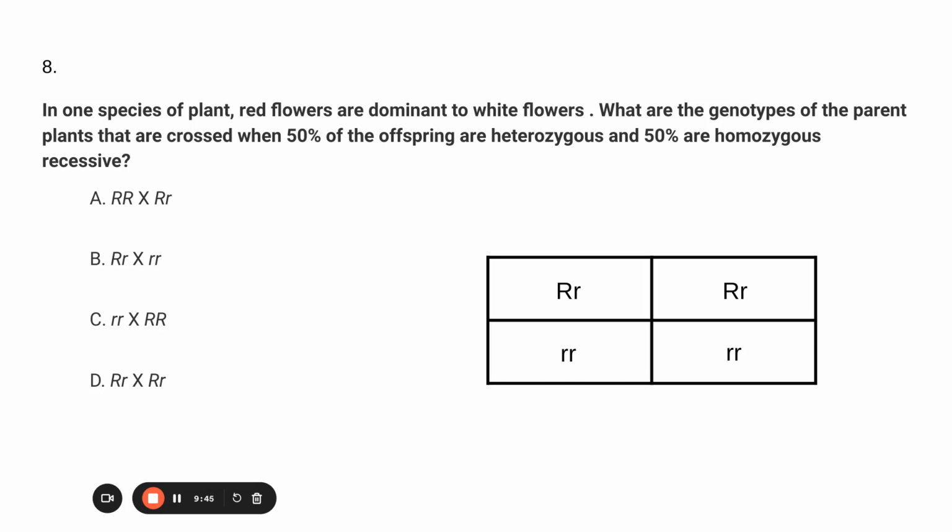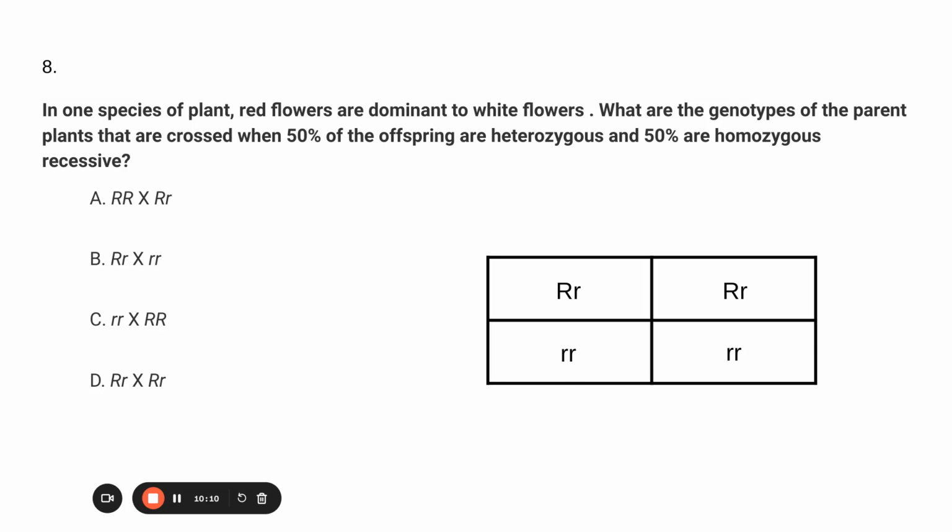Now, you could figure this one out the way that I've got it set up. And I've got it set up for you to work your way backwards. So I have the offspring that are heterozygous in boxes 1 and 2, and I have the offspring that are homozygous recessive in boxes 3 and 4. So I could work backwards to figure out the parents.